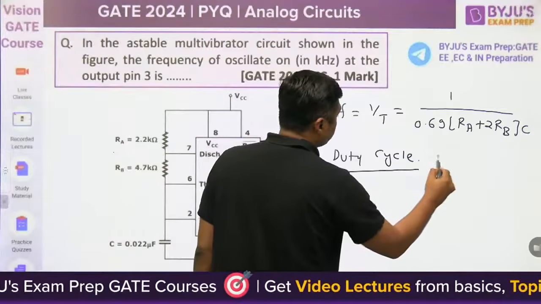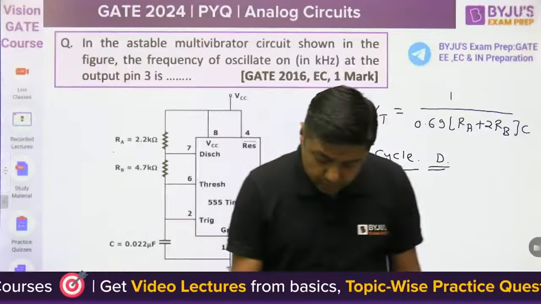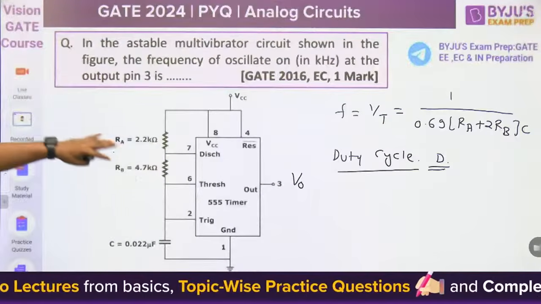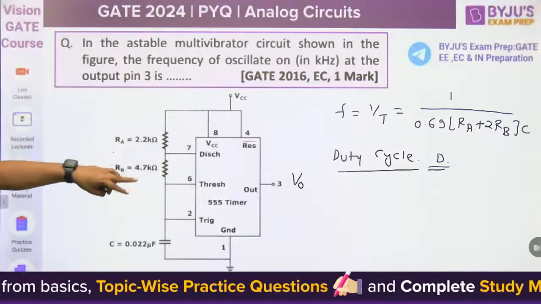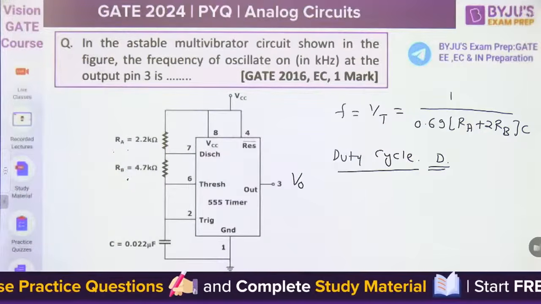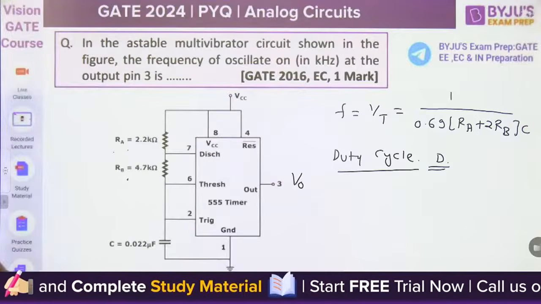Okay. Now, next question: because only the frequency is asked, to find the frequency you can use this formula. 0.69, RA is given, RB is given, C is given. You can use this and you can get the frequency of this signal. Then this is about the 555 timer.